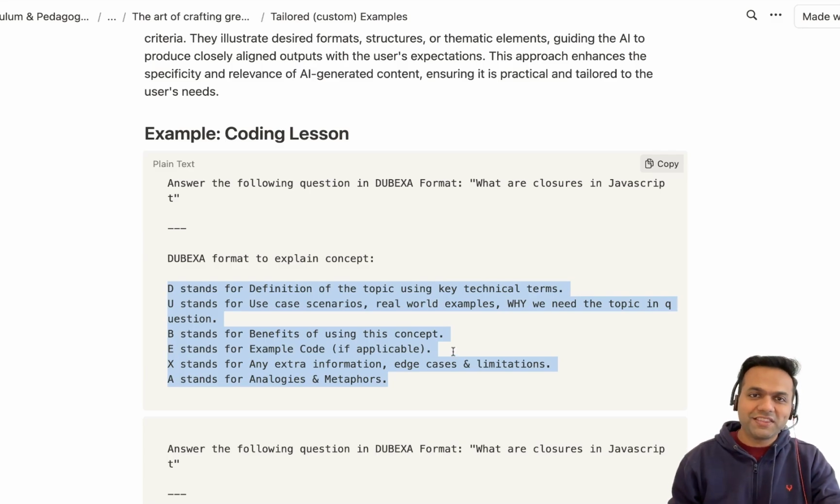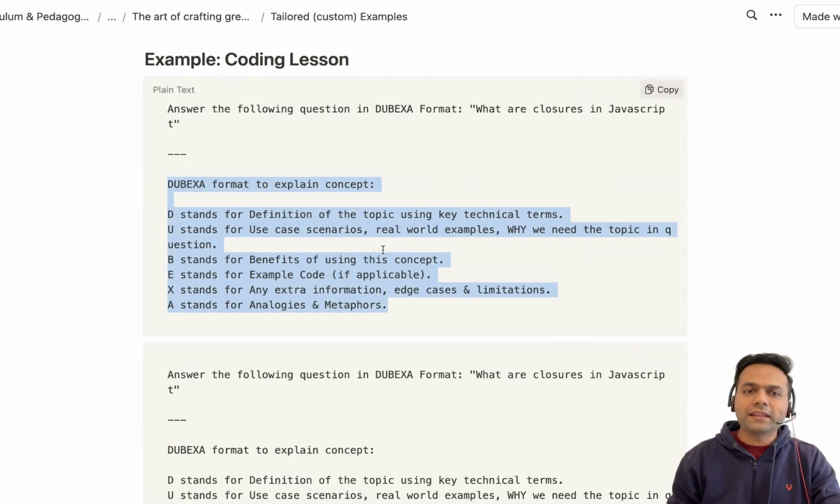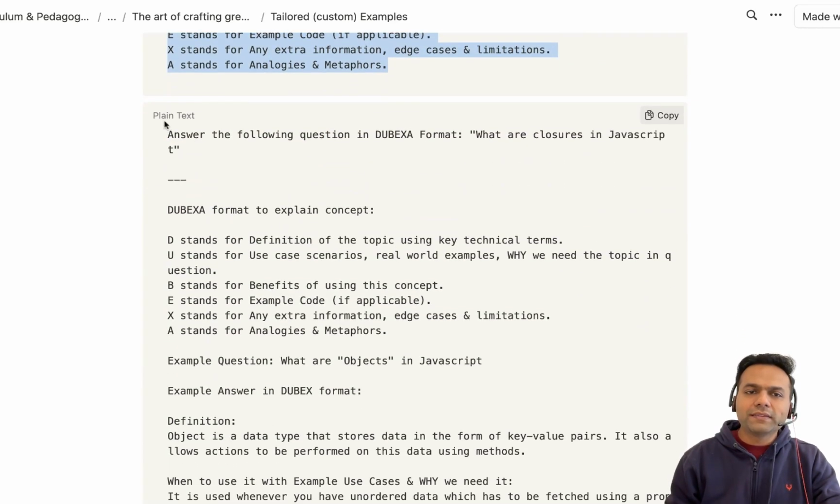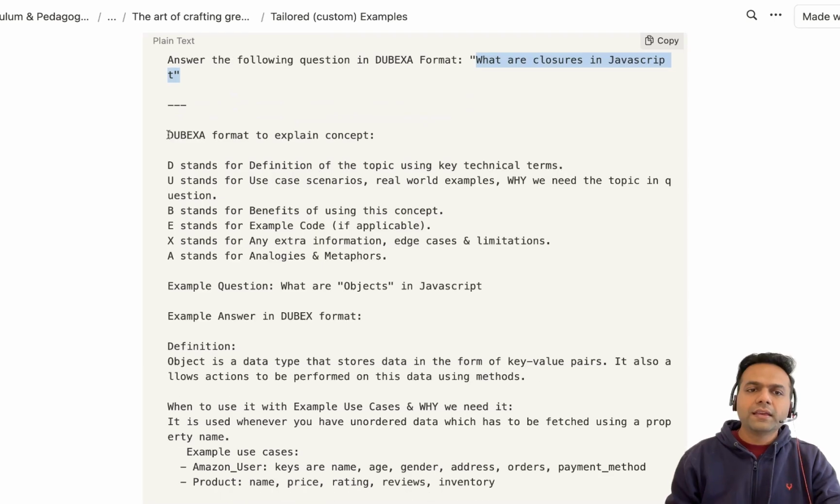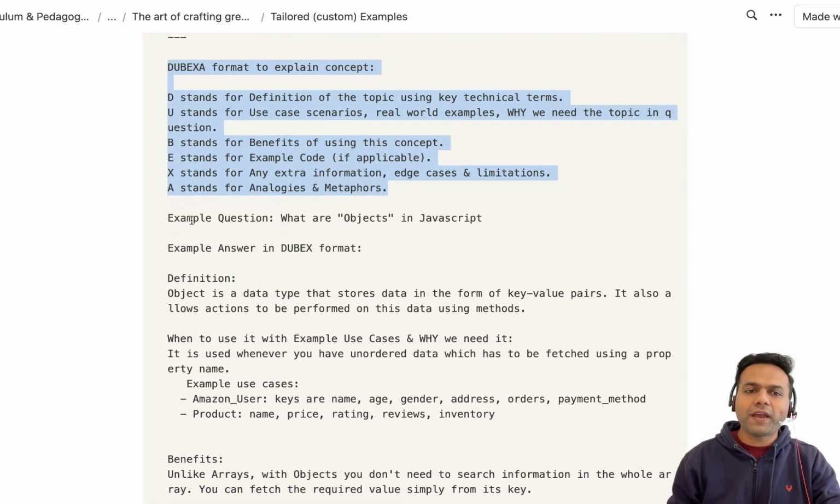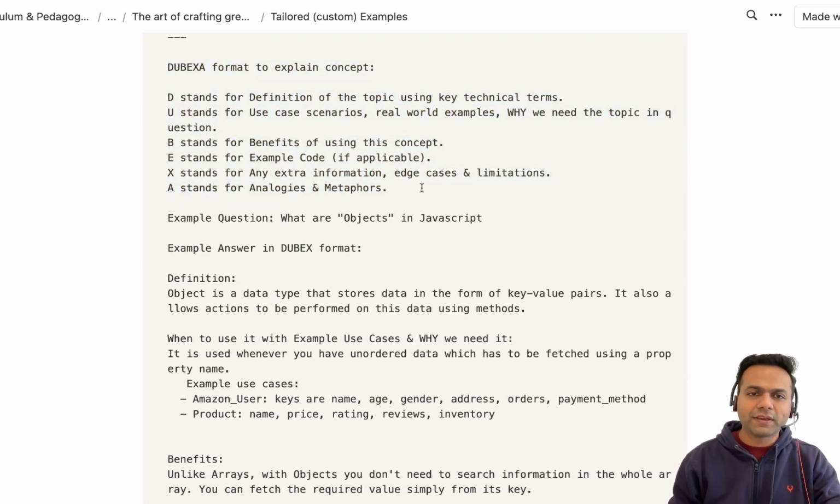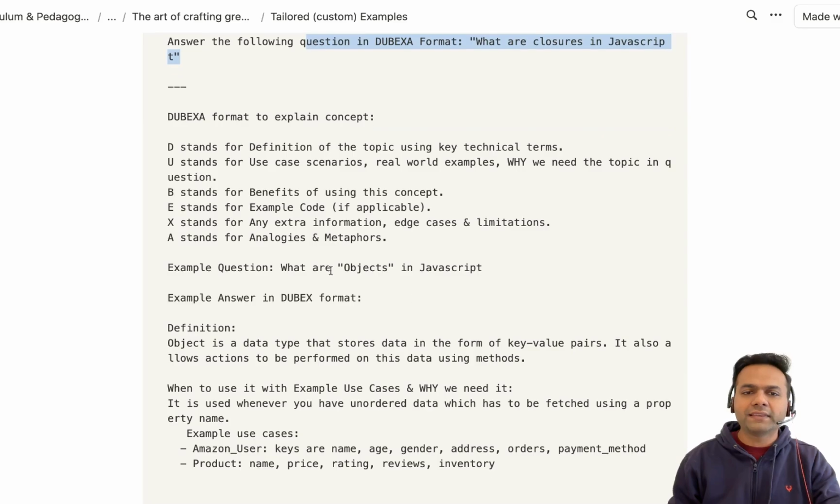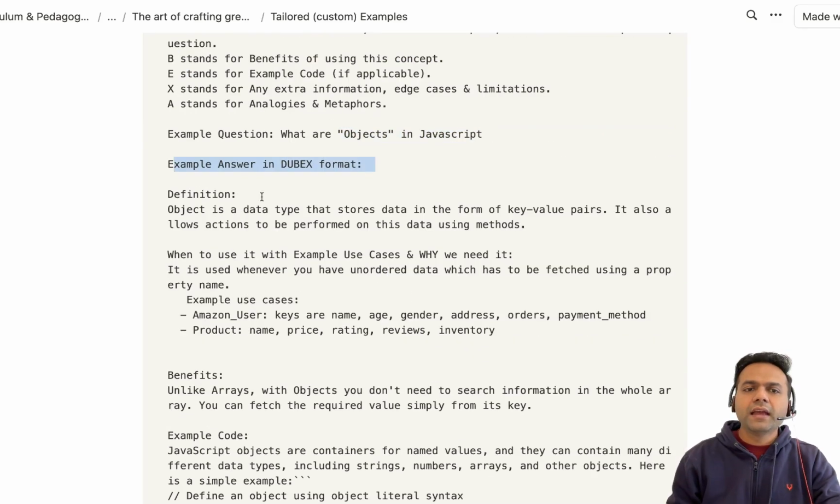So this is a game changer, right? Giving a custom example to ChatGPT and asking it to use that example. So you can take this prompt one step up, one level up. So what you can do is answer the following question in DUXA format. This is the question. Here is DUXA format. And also you have given an example here. So you can see that what are objects. This is unrelated to what I'm asking, but I have an example that I'm giving it. And I am asking it and I'm giving it example response.